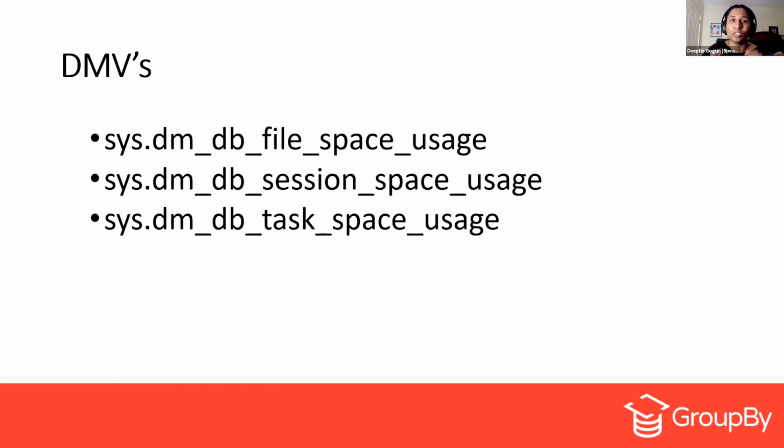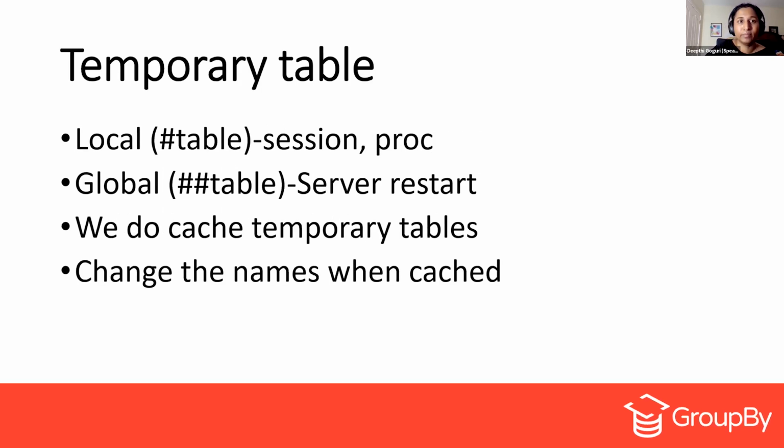Now, how do we capture the information about these objects, right? The user objects and the internal objects. We have the DMVs especially to capture the information at the file level, session level, and the task level. These three DMVs will give you the information about those objects, user and internal objects. Like how many did they get created, those kind of information.